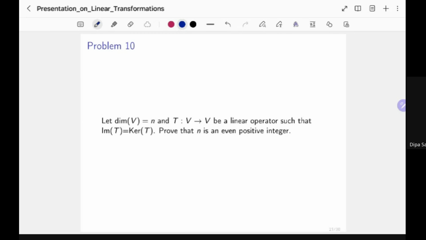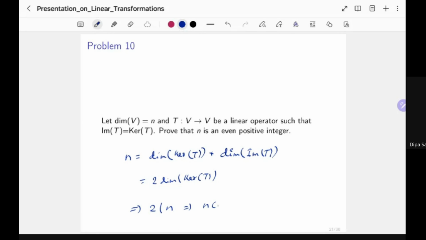Well, that's actually easier than you think because it follows directly from the rank nullity theorem. Because the dimension of V is equal to n, we must have n equal to the dimension of the kernel of T plus the dimension of the image of T. But the kernel and the image are the same. So these are really 2 times something, 2 times, let's say, the dimension of the kernel of T. You can also write the other one, doesn't matter. Which means that 2 divides n, which means n is even.